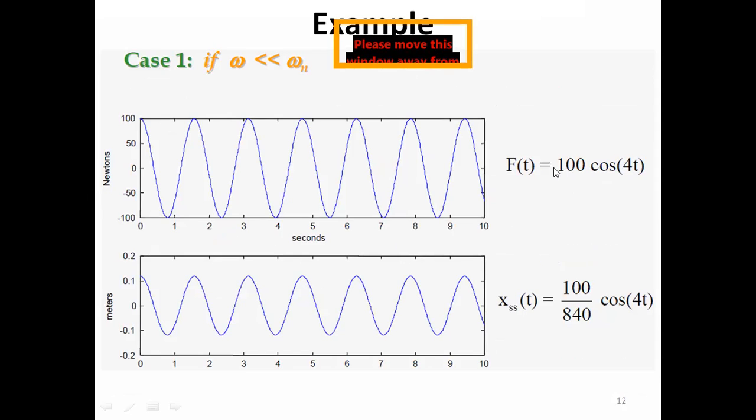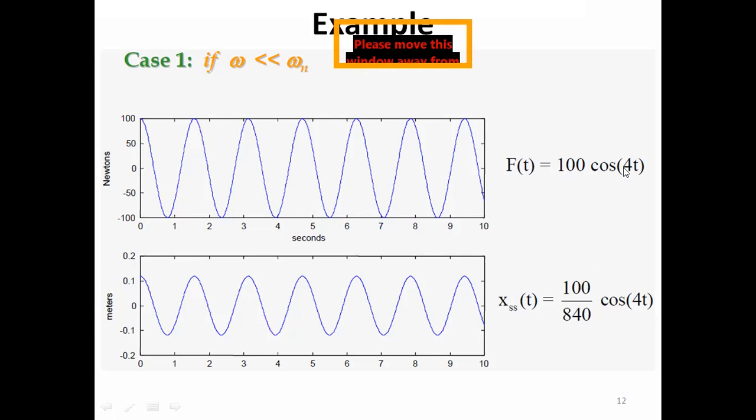So if we look at the force of excitation, plus sign here and also plus sign here, what does that mean? It means that in this case, both of the signals would be in phase. Here the amplitude is 100, but here the amplitude would be 100 by 840. This would be the frequency of excitation, this would be the frequency of response.